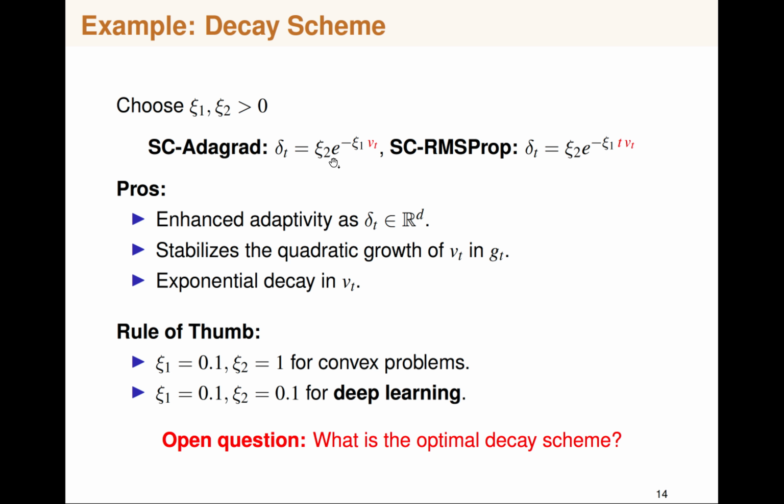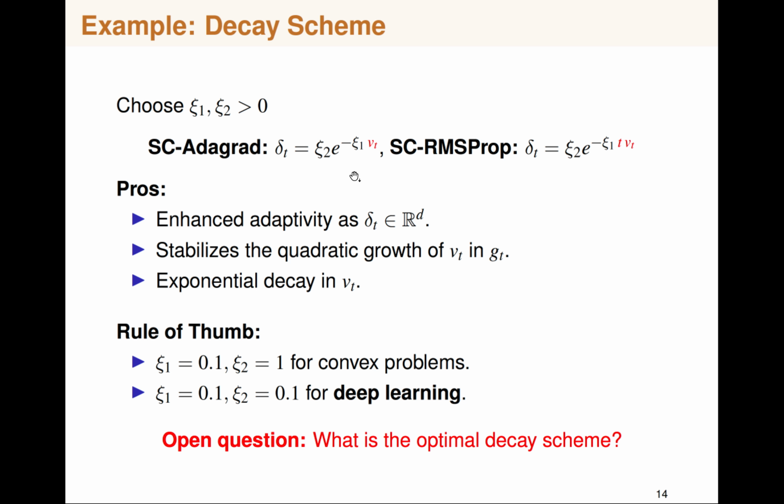What we achieve by having such a decay scheme is enhanced adaptivity, because delta t itself is a vector now. It also stabilizes the quadratic growth of Vt in Gt. Let's consider a one-dimensional setting. If you consider the update step of SC Adagrad, we would essentially have Gt squared plus the decay scheme.